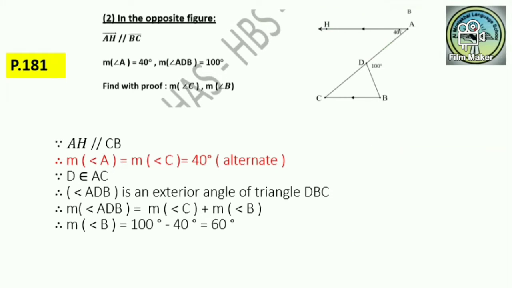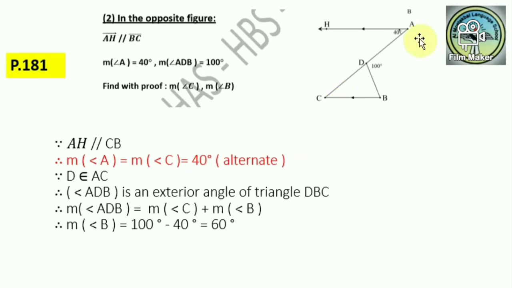The next question in your homework. Since AH is parallel to BC, the measure of angle A is 40, and the measure of angle BDA is 100, then find the measure of angle C and B. Okay, since AH is parallel to CB, as you said, Sebastian, the measure of angle C equals the measure of angle A, equal 40 degrees, because they are alternate angles. Excellent.